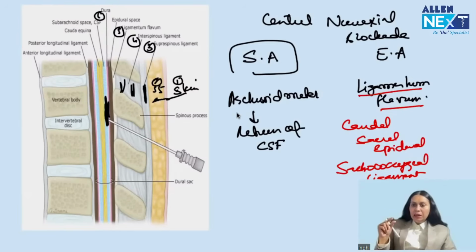And remember, cisterna is dilated subarachnoid space. Cisterna means dilated subarachnoid space. So when you enter any cisterna, you enter the subarachnoid space. So what is the last layer to pierce to enter a cisterna? Arachnoid mater. Keep it in mind. Okay. So this is important for central neuraxial blockade.